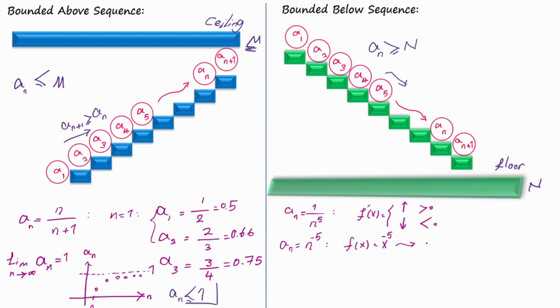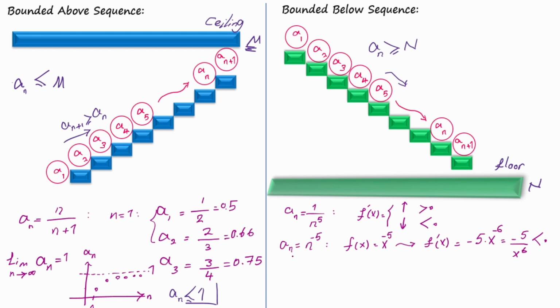By using the power rule, the first derivative of this function is equal to -5 times x to the power of -6, which is equal to -5 over x to the power of 6, which is always negative. So we have a decreasing sequence.